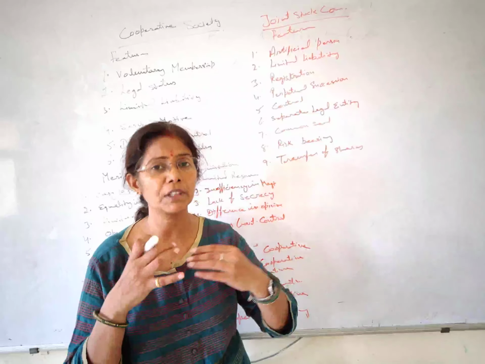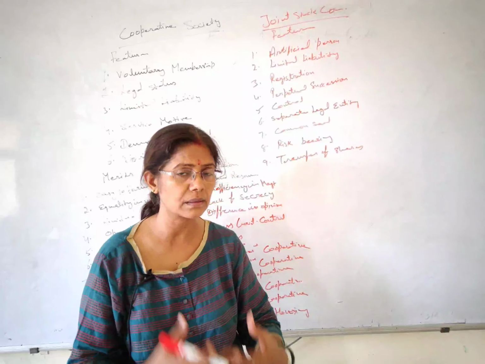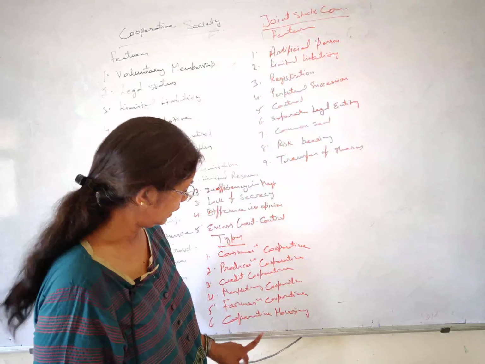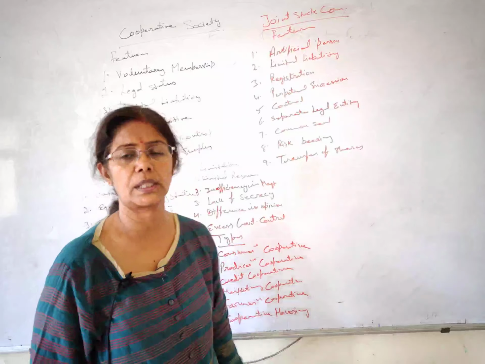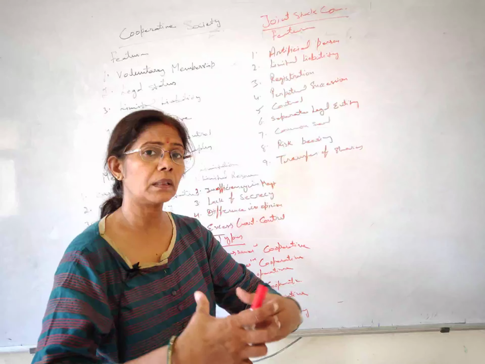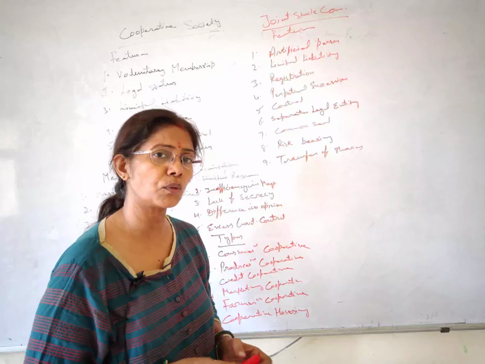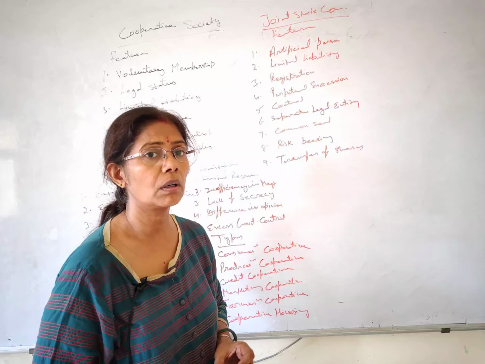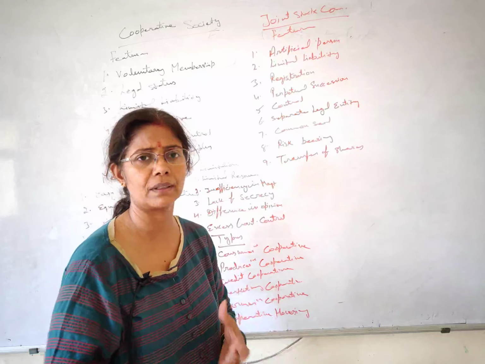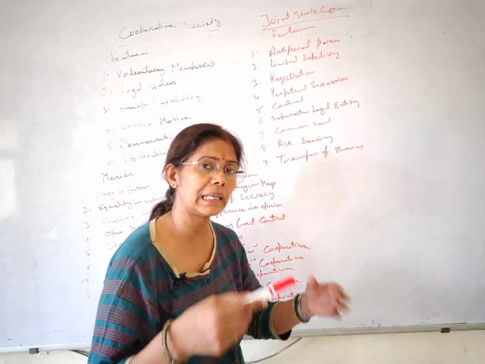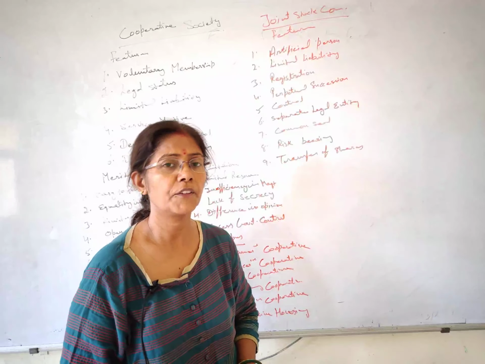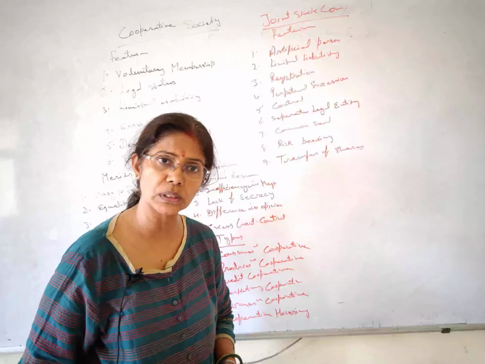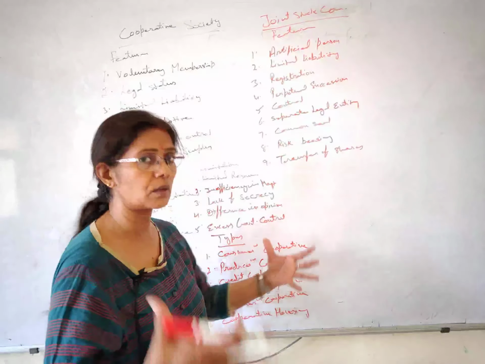So the people who are having a common problem, a common interest, have joined their hands and formed a society, and the name is cooperative housing. These people have collected money. Now out of those, Mr. Ram wants to make a house or have it on rent or whatever. So he can take help from this society. If somebody wants money to construct a house, they can take a loan from this housing society. And they can build their own houses also.